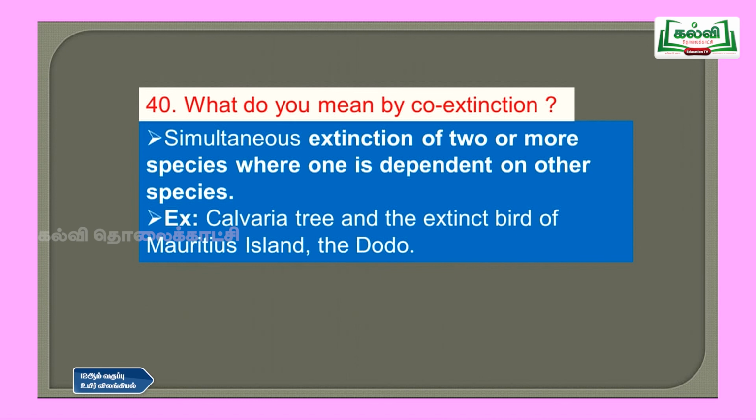Because of that, what happened? The Calvaria tree started going extinct because the seed of the Calvaria is very hard. That seed can be opened only when passing through the digestive system of the dodo bird. Since the bird is not there, the Calvaria tree cannot germinate. So that is how, because the dodo bird is extinct, the Calvaria tree also started going extinct.